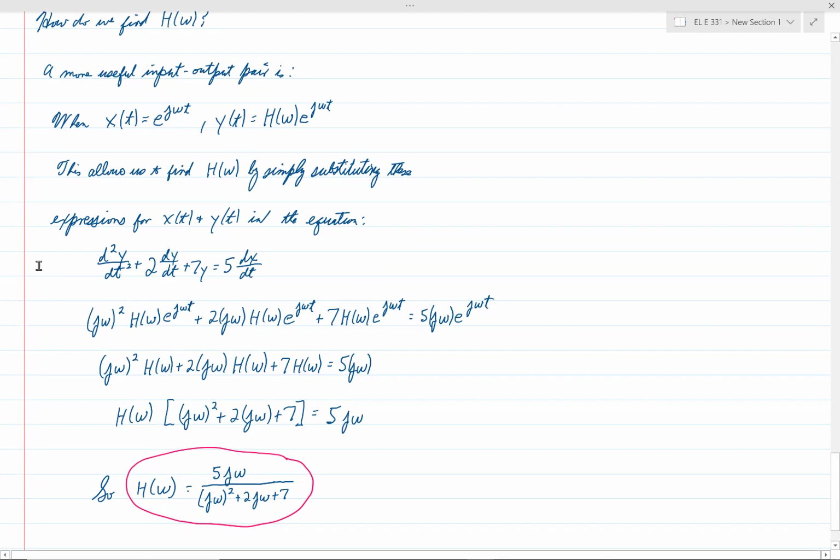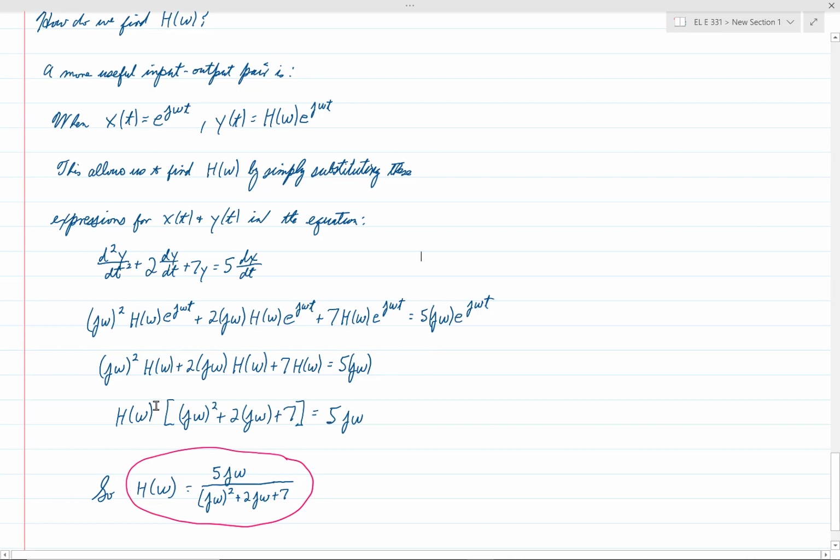And now, if we cancel e to the j omega t everywhere, that's the beauty of doing things this way: everything has e to the j omega t in it, so we can just cancel it out on both sides of the equation, and we get this much simpler equation.